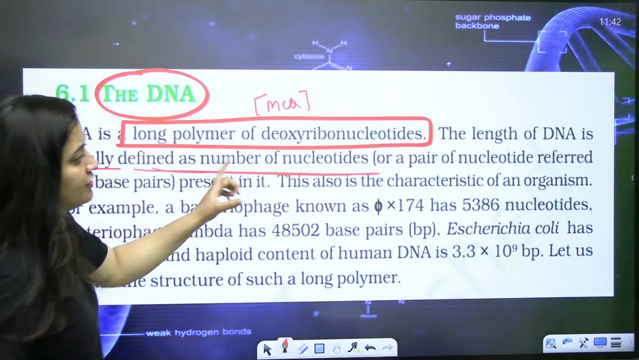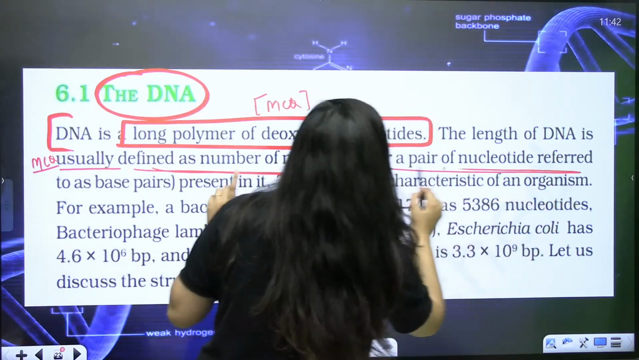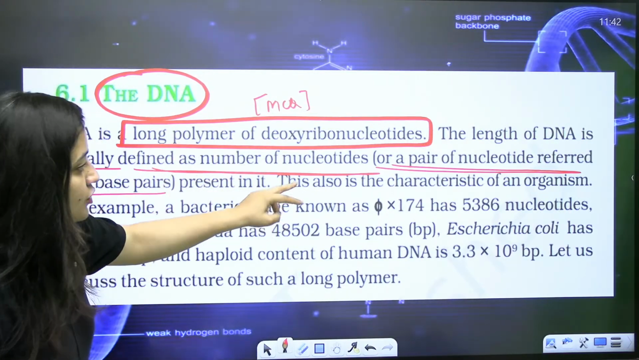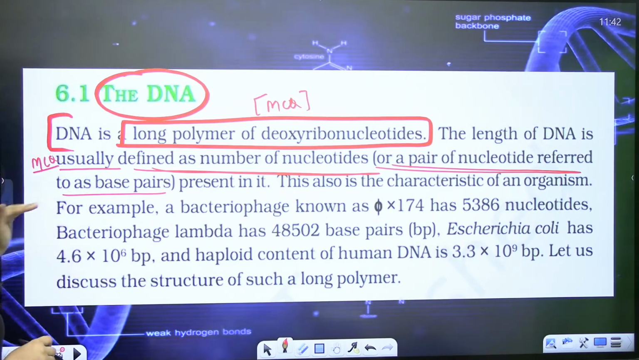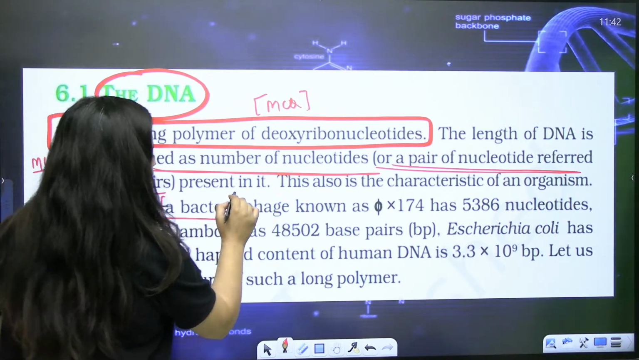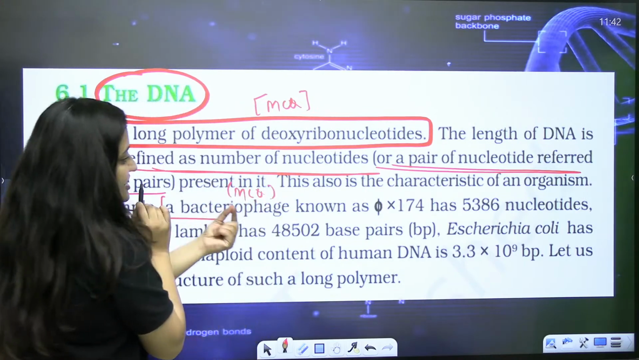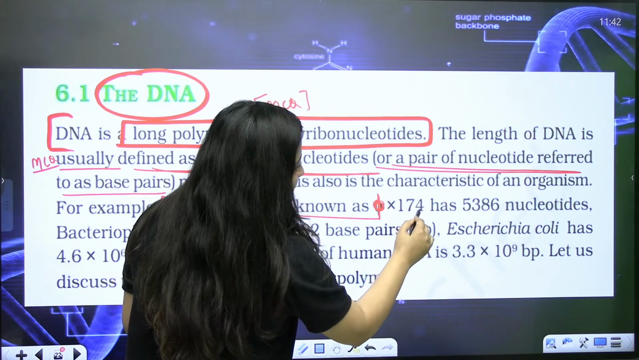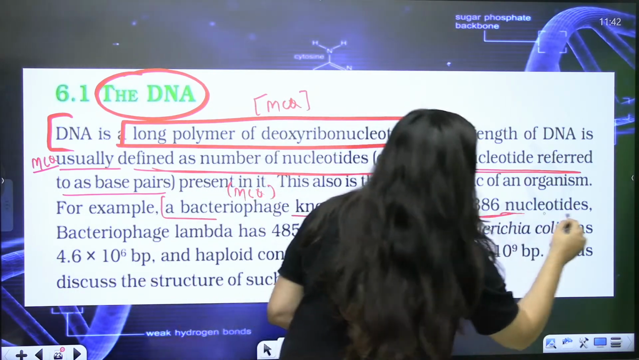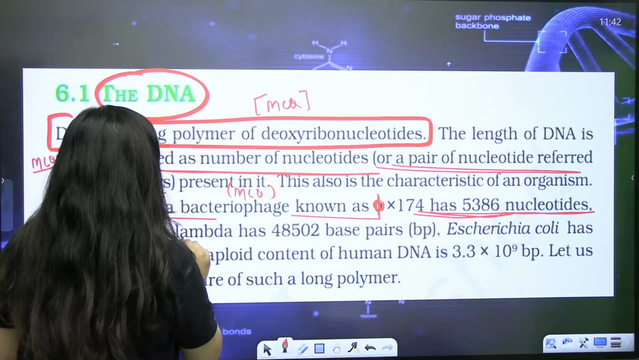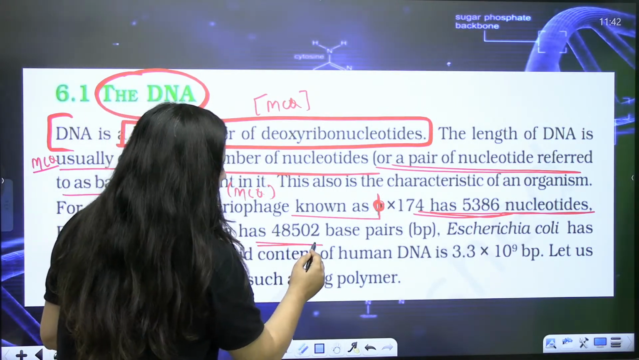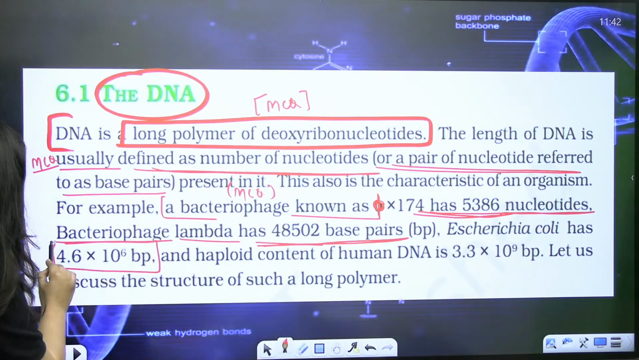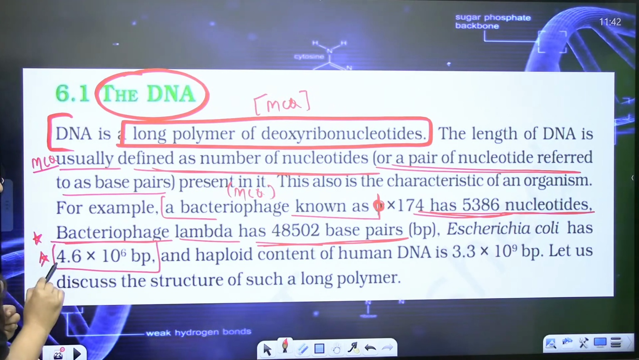The number of nucleotides, or a pair of nucleotides, is referred to as a base pair. I will explain this part. This is also a characteristic of an organism. You need to remember this data. The bacteriophage phi X 174 has 5386 nucleotides. Bacteriophage lambda has 48,502 base pairs. E. coli has 4.6 x 10^6 base pairs. Everything is important here.